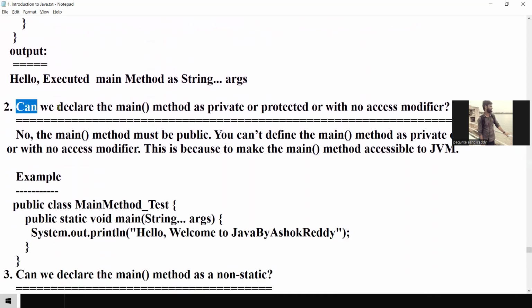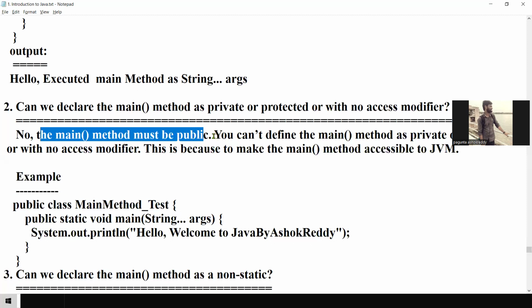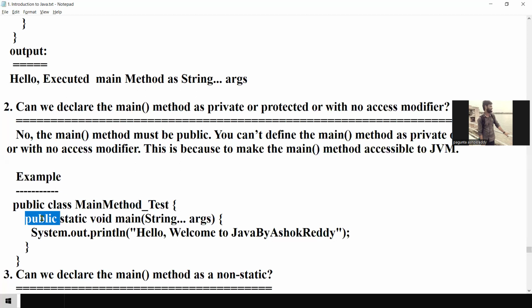Now, can we declare the main method as private, protected, or with no access specifier? No access specifier means default. Then will it allow or not? No, the main method must be public. What I'm saying is, if you declare the main method as private, public, or protected like that, will it allow or not? No, it is not allowed. The main method must be public.